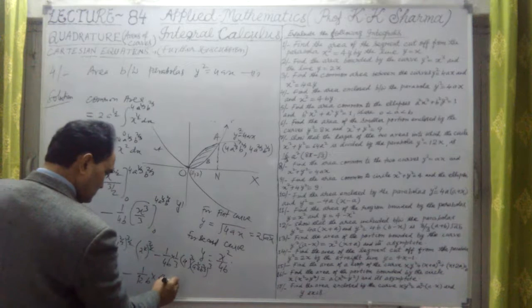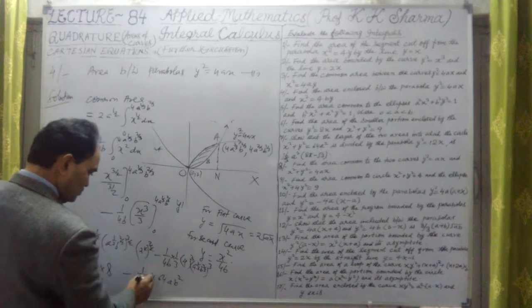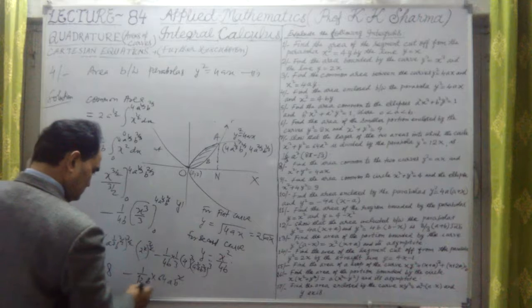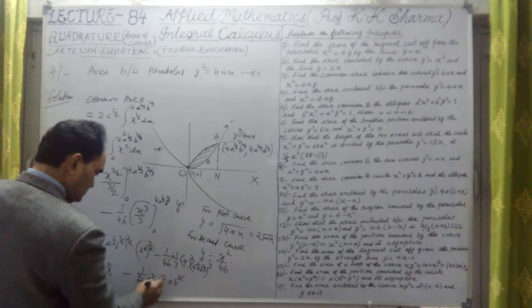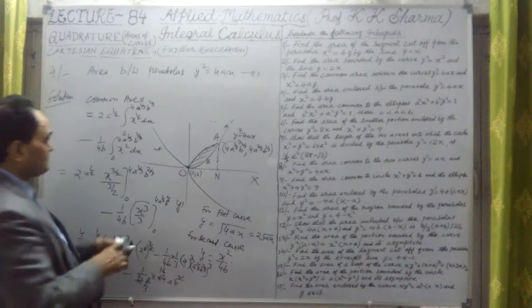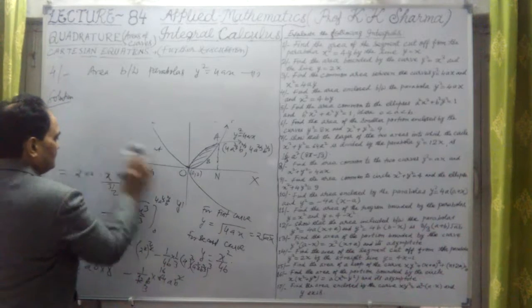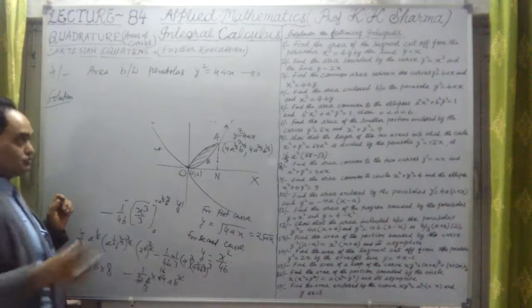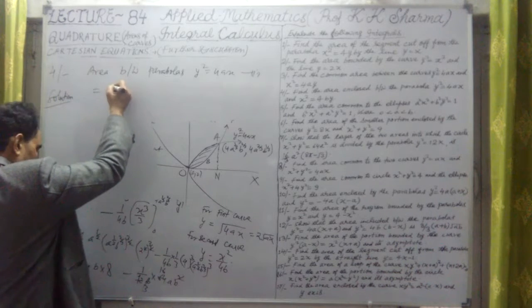So this is a into b square. 1b cancels out. Again this is 4 3s and 4 16 times. So what are we left with? Therefore the common area is equal to.